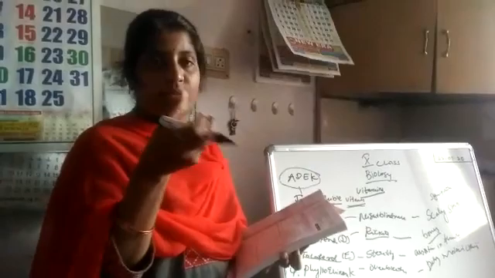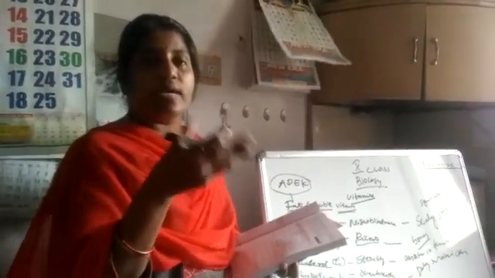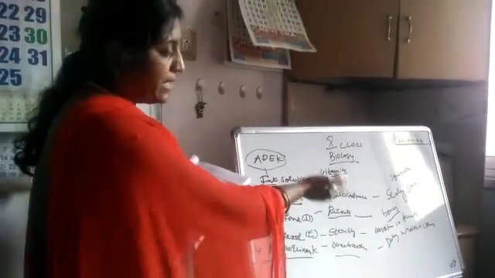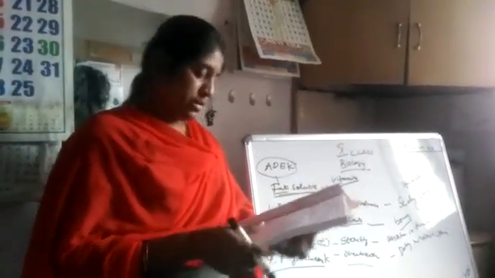Delay in blood clotting. You know what blood clotting is. Okay, if in our body any injury comes, the blood will stop. This vitamin helps in that, delay in blood clotting. Understand?